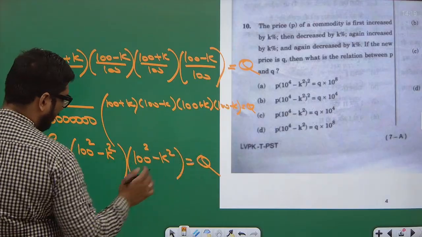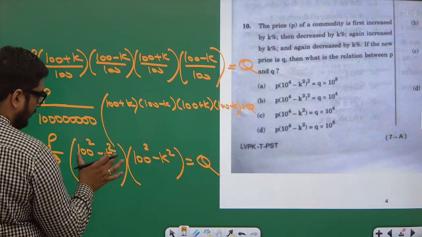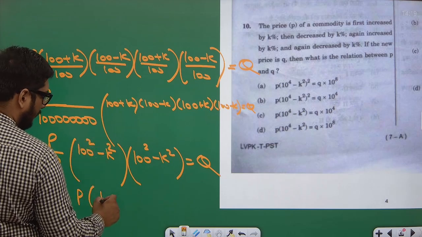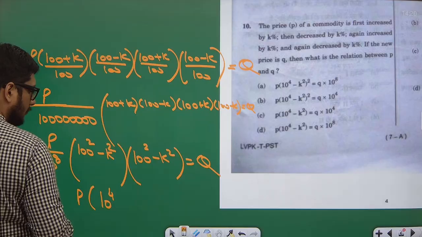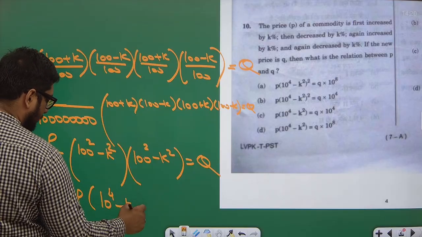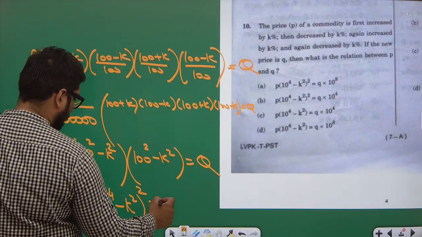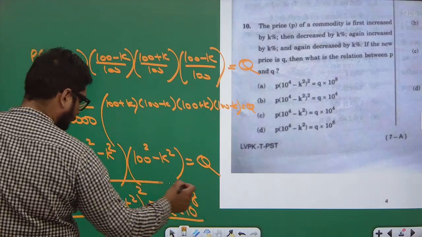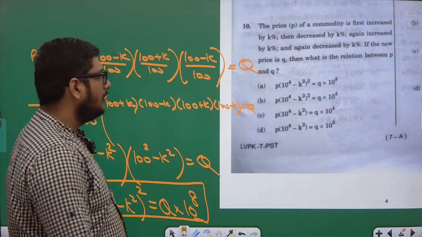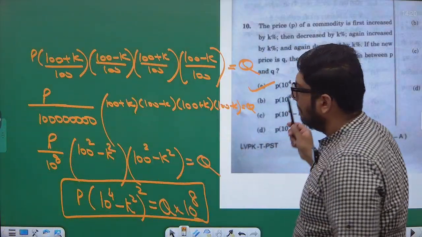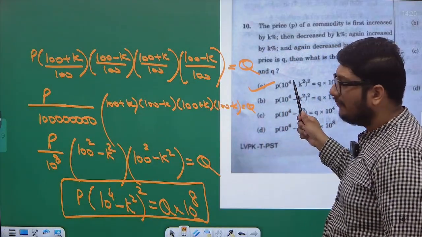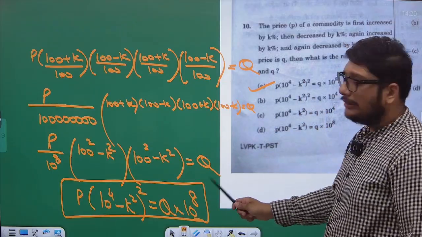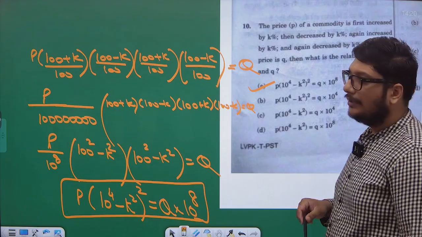This 10 to the power 8 will go and multiply Q, that is the price. This is square of square, so that is 100. 100 I can write as 10 to the power 4, minus k square, whole square is equal to Q into 10 to the power 8. Yes, see your option A: P into (10 to the power 4 minus k square) whole raised to power 2 is equal to Q into 10 raised to power 8. Clear?